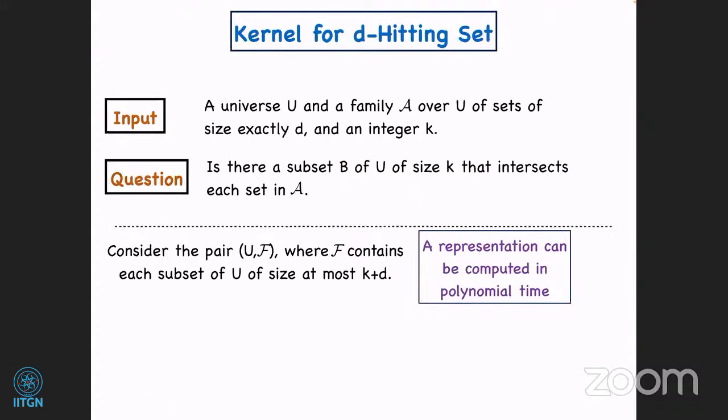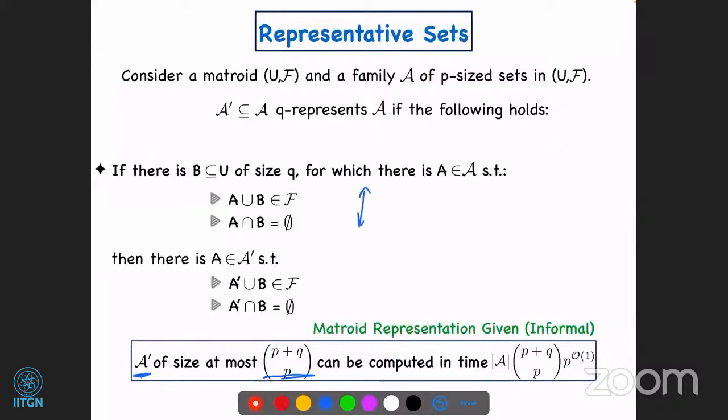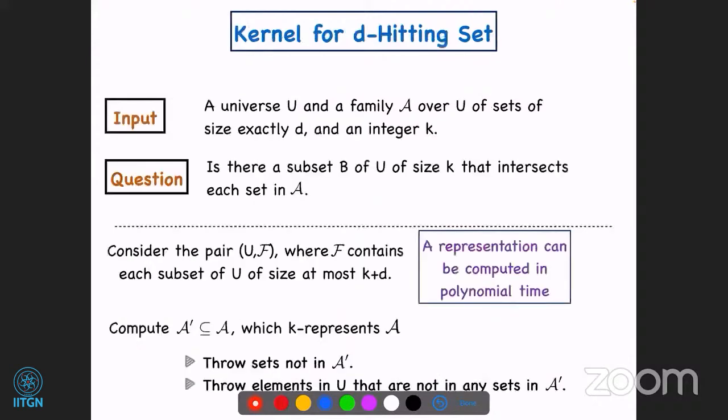Now what we do is, recall our other result about representative sets, about computing this A prime, which is of size p plus q choose p, which preserved this kind of property, and still was able to throw away certain sets in the given family A. So using the result that was presented in the previous slide, we compute a family A prime, a subset of A, which k-represents A. k is the solution size, okay? k is the same as k.